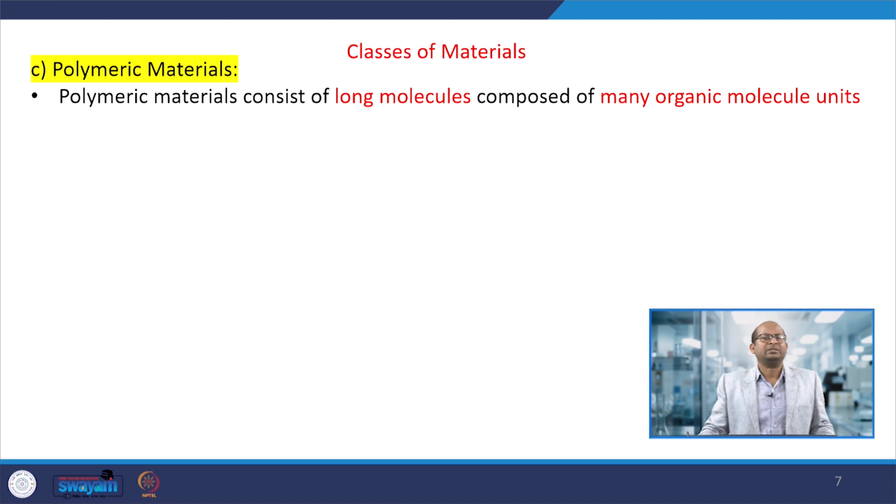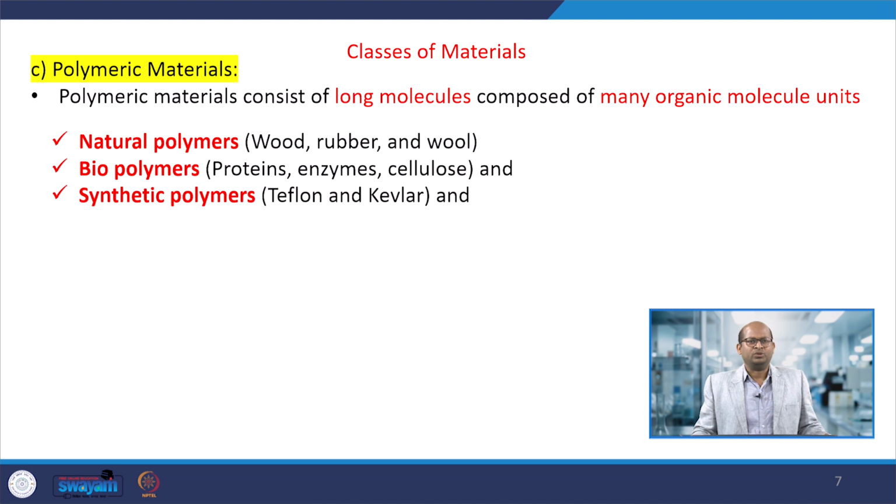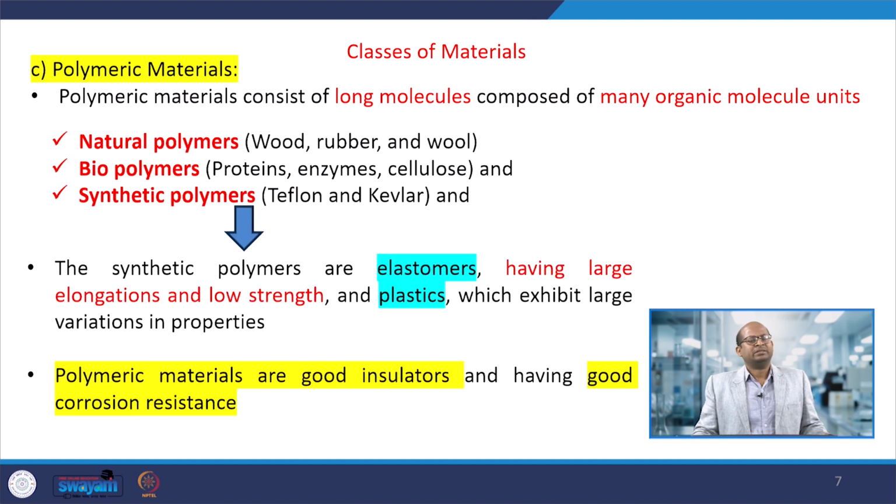There is another type, the polymeric materials. Here long chain molecules or organic molecules are used to prepare these polymeric materials. In nature there are many natural polymers, biopolymers and synthetic polymers. Examples of natural polymers are wood, rubber and wool. Among biopolymers, biological examples are protein, enzyme and cellulose. Synthetic polymers, prepared using organic molecules, are Teflon and Kevlar.